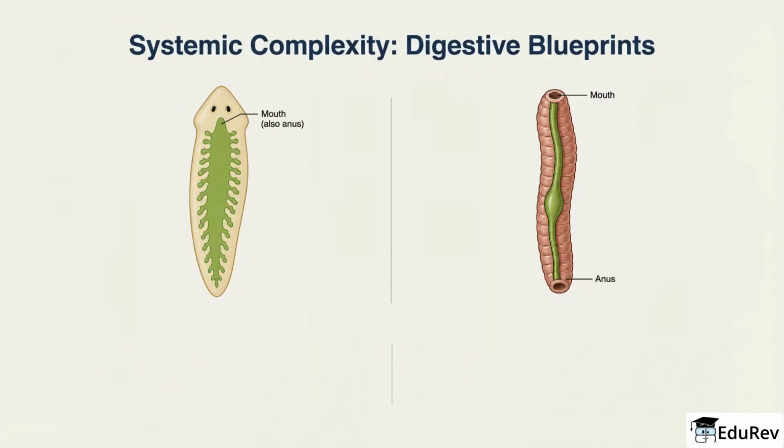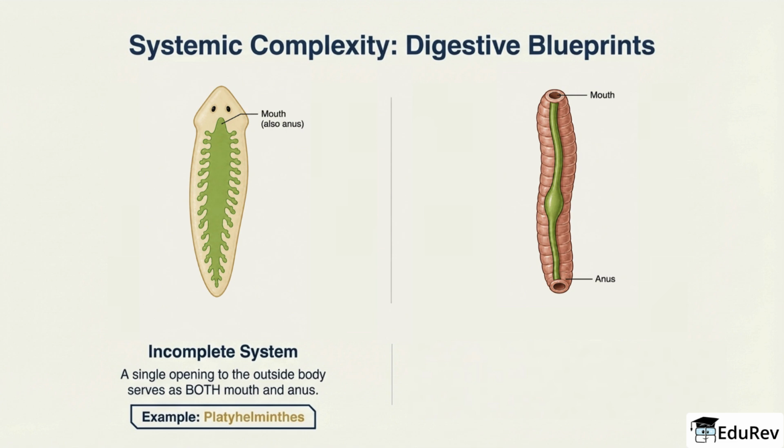Digestive organization is a great way to understand systemic complexity. Some animals have an incomplete system, where a single opening serves as both mouth and anus. That means food enters and waste exits through the same opening. Platyhelminthes are the example here. Others have a complete system with separate mouth and anus. That design is more efficient and more advanced. So one opening versus two openings becomes an easy comparison point in classification.